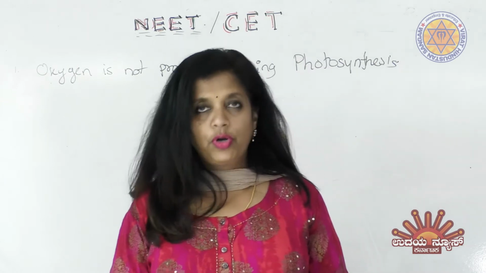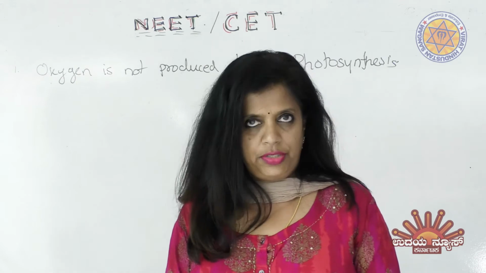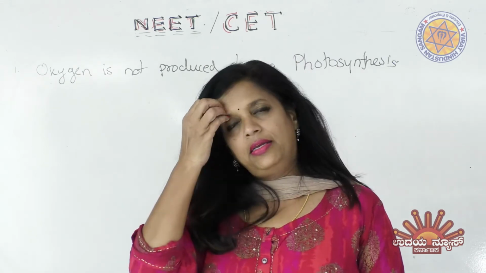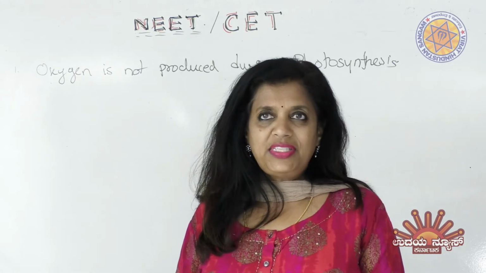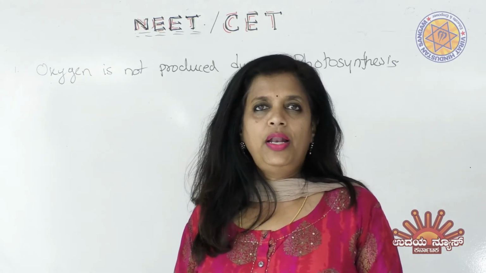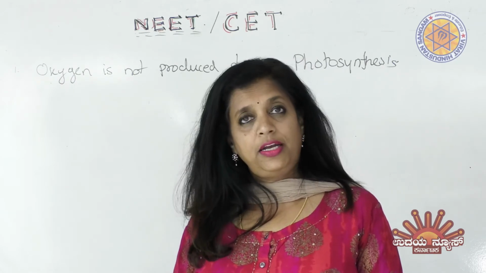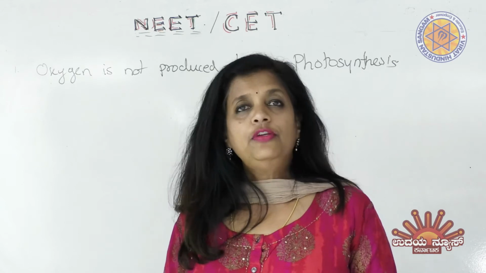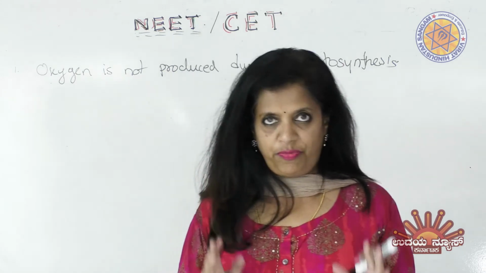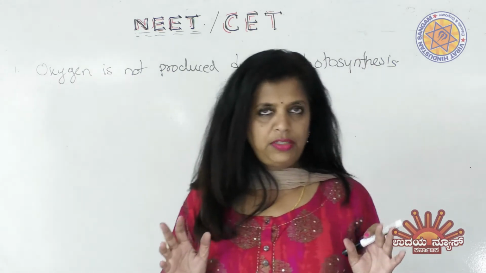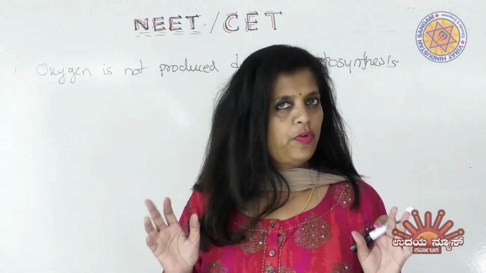If you think of photosynthesis, there must be a release of oxygen in light reactions, right? You have studied already. In the light reactions you have the cyclic and non-cyclic photophosphorylation. For cyclic photophosphorylation, you will have no oxygen release, but in non-cyclic there is release of oxygen from water, right? So if photosynthesis happens in the green pigments or chlorophyll, means all the green plants and algae, bryophytes, pteridophytes, everything will help in production of oxygen.